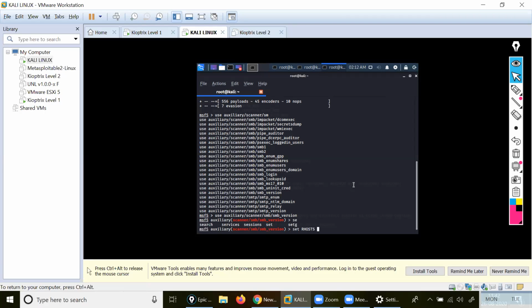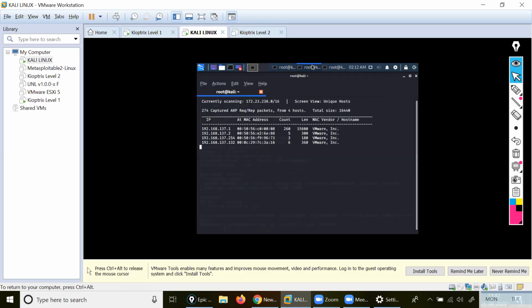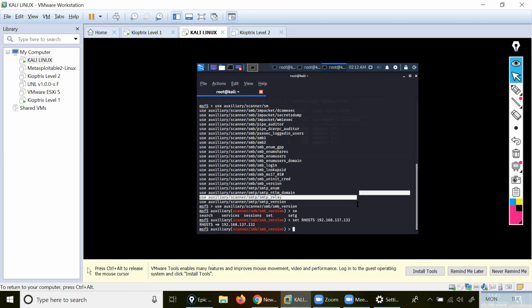Okay, our host is 192.168.137.132. What I will do, I will use 192.168.137.132. I'm inside this host. Are you getting? Go with that. Whatever commands I'm using, go with that.